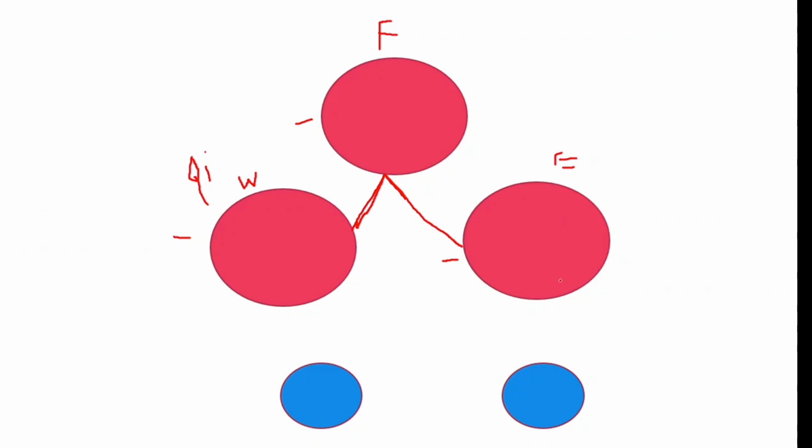So what we do normally, first we have to consider this one, and second, and third.